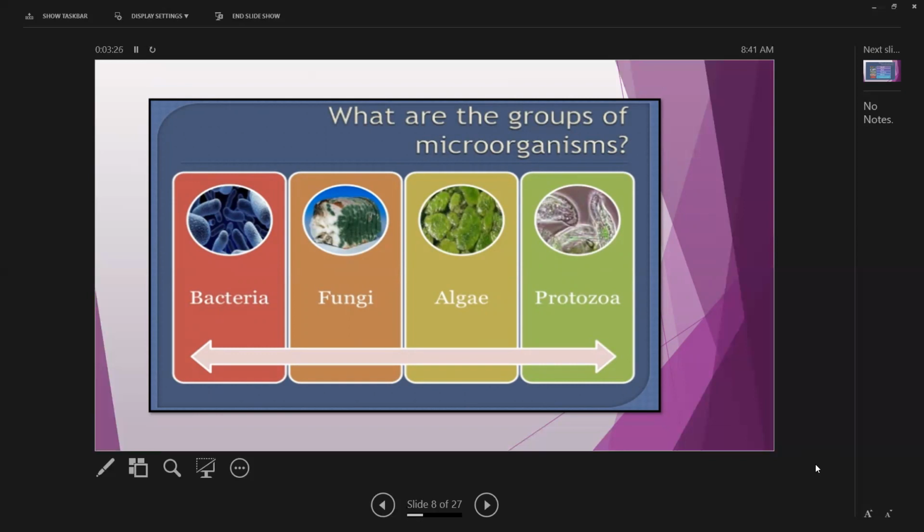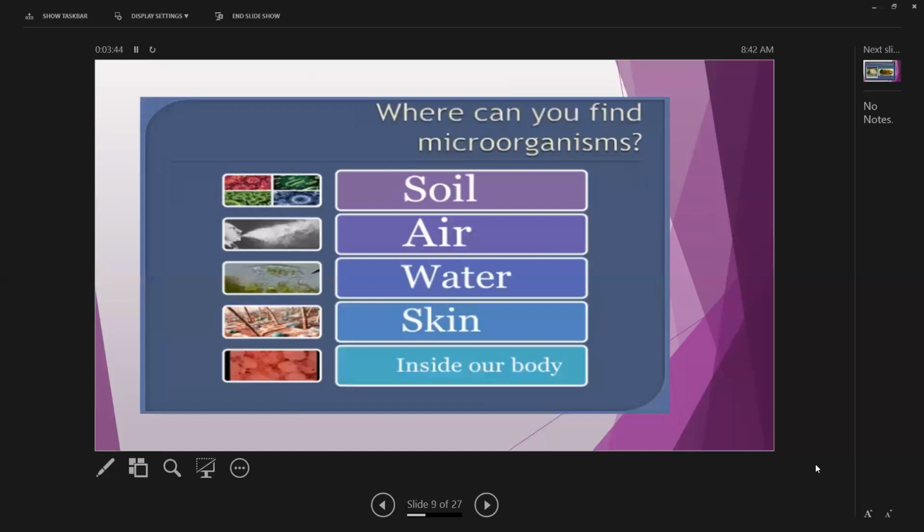Now we'll discuss protozoa. When we talk about protozoa, we are talking about single-cell animals, or unicellular. So protozoan and protozoa mean single-cell animals which are so small, and if we need to see them, we need to use a microscope. Where can you find microorganisms? Where are the places where we can find them?